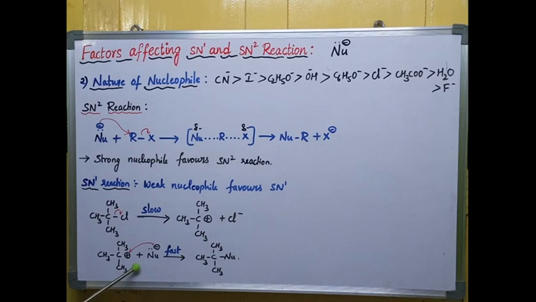This carbocation next reacts with the nucleophile. Already a positive charge is formed, so it can attract any nucleophile easily towards itself. There is no pushing required to remove the leaving group. Easily the nucleophile is attracted by the positive charge to form a product. Hence we can say that a weak nucleophile favors the SN1 reaction, and a strong nucleophile favors the SN2 reaction.